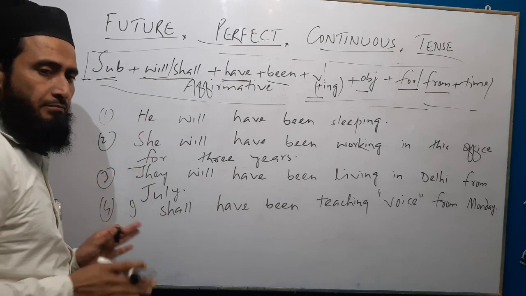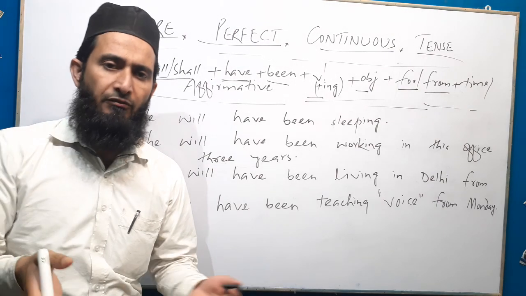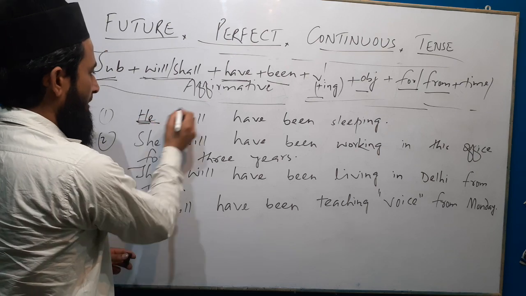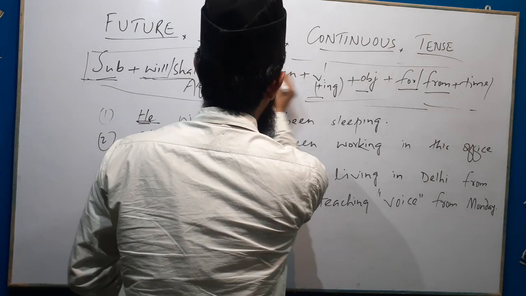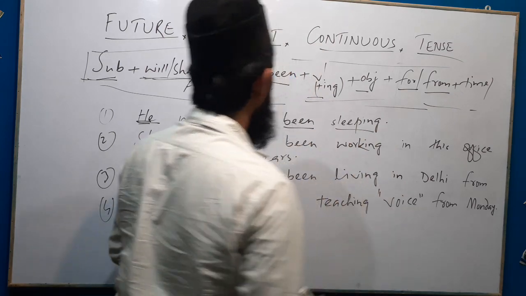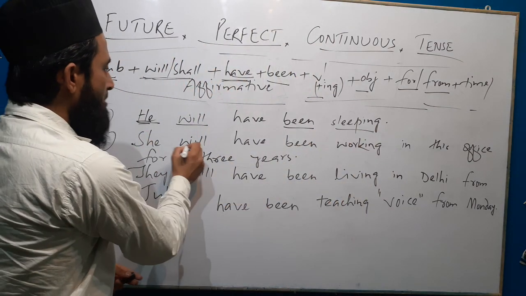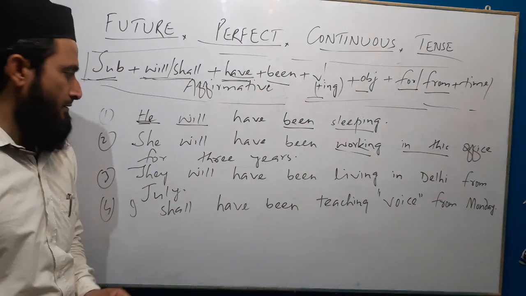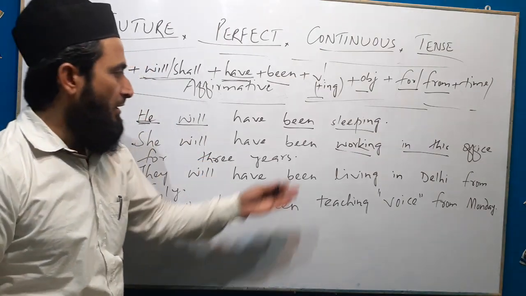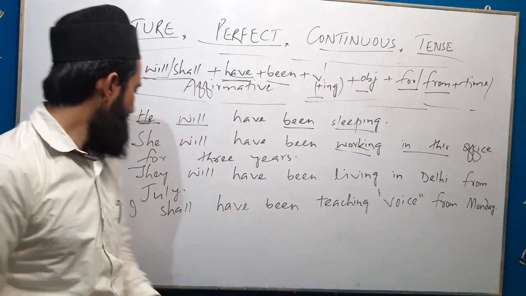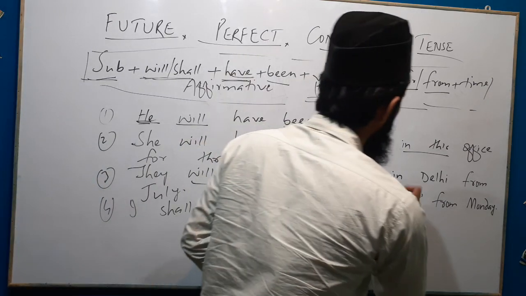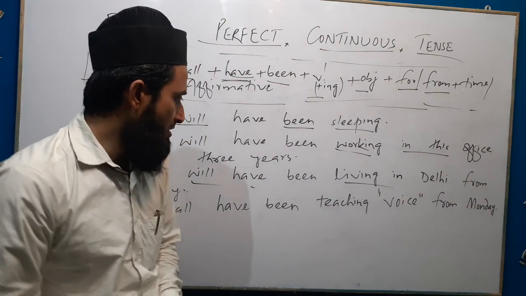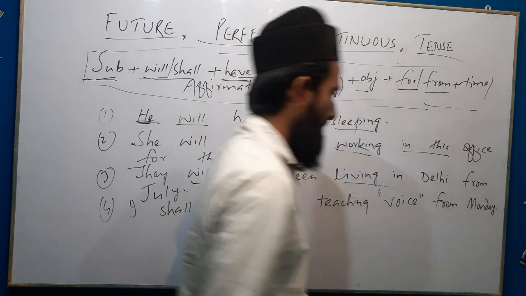First we will take subject. Subject may be he, she, it, I, we, you, they, singular, plural, anything you can use here. Subject here I have taken he, then will have been sleeping. He will have been sleeping. Second, she will have been working in this office for 3 years. They will have been living in Delhi from July. I shall have been teaching voice from Monday.